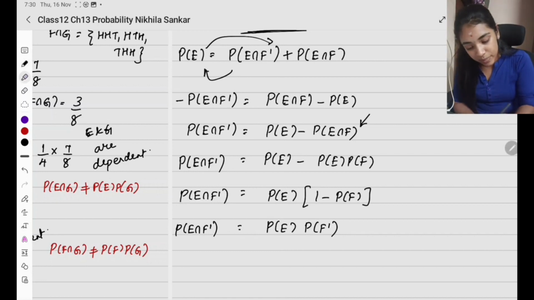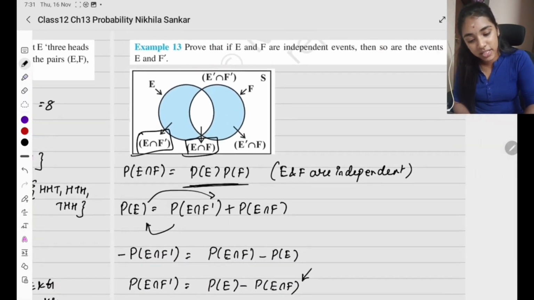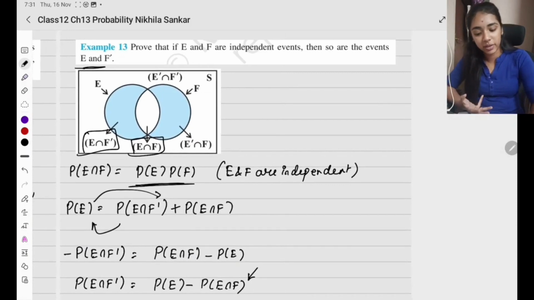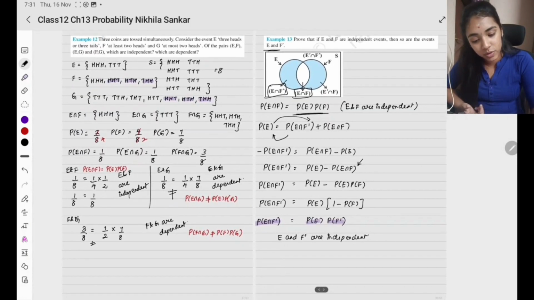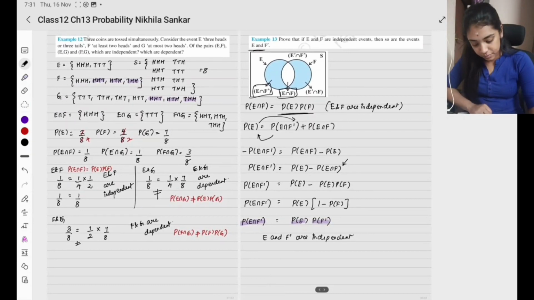What do you see here? Probability of E intersection F dash is probability of E times probability of F dash. So this is basically E and F dash are independent. This is what they are asking: prove that E and F dash are also independent. So this is what we proved. Okay, simple. Please copy.